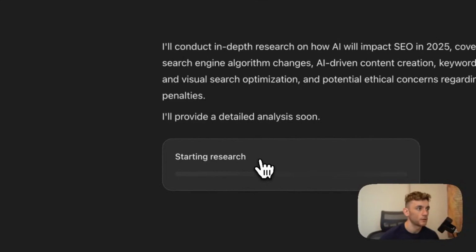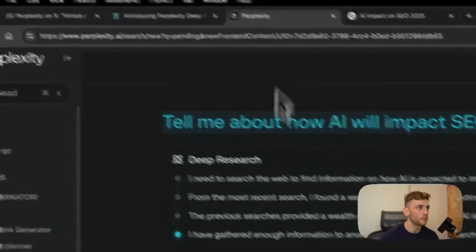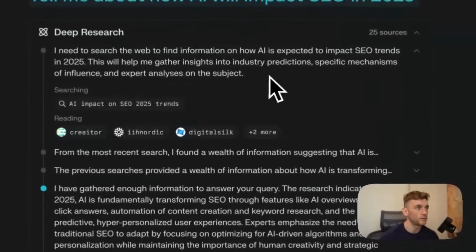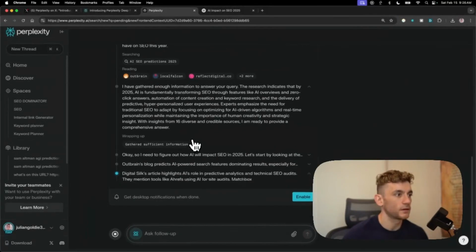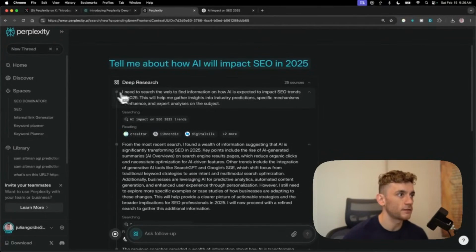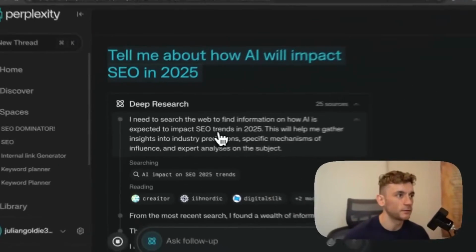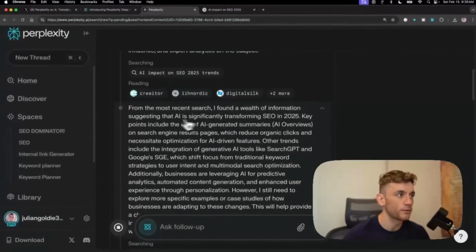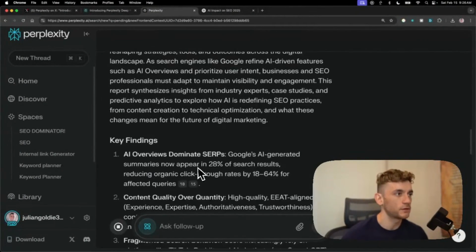Now, if we click on starting research, there's no feedback from ChatGPT. But if we go back to Perplexity, it's already telling us, okay, we've looked at 25 sources. Here's what we're going to do step by step. So it's like, think it out as a reasoning model. It's giving us all the sources. And then once it's ready, it's going to tell us exactly what we need to do. So if we have a look at these steps, first of all, I need to search the web for information on how AI is expected to impact SEO trends 2025, right? From the most recent research, I found a wealth of information suggesting that AI is significantly transforming SEO, and so on. And it's just going off and doing the magic.